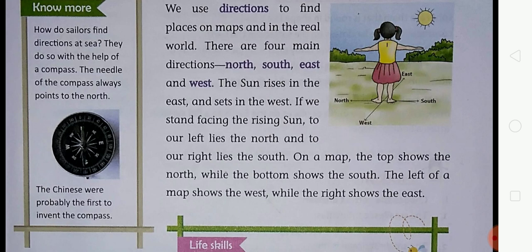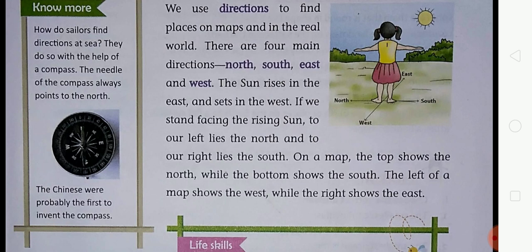And how can you find direction on a map? Students, the top of a map shows the north while the bottom shows the south. The left of a map shows the west while the right shows the east. So the top of the map shows the north, the bottom shows the south, the left of the map shows the west, and the right of the map shows the east. In this way you can find the direction on a map.